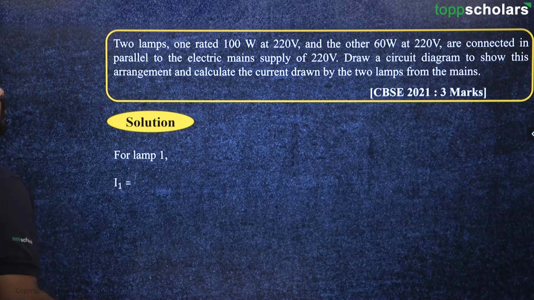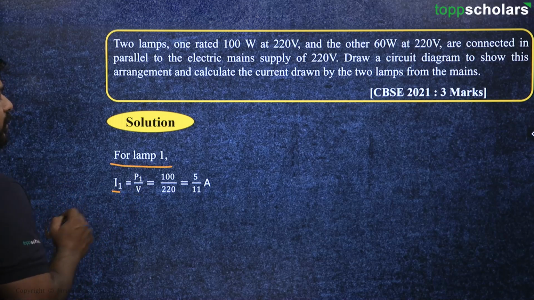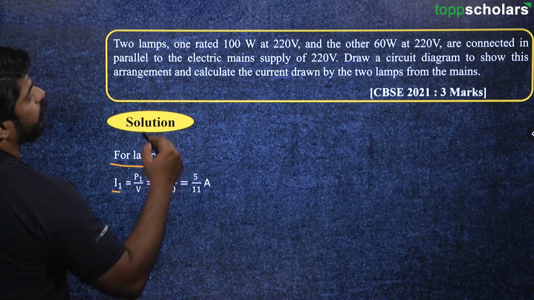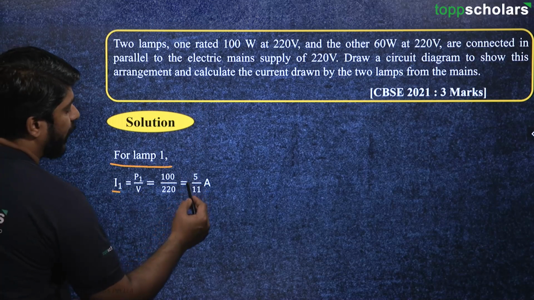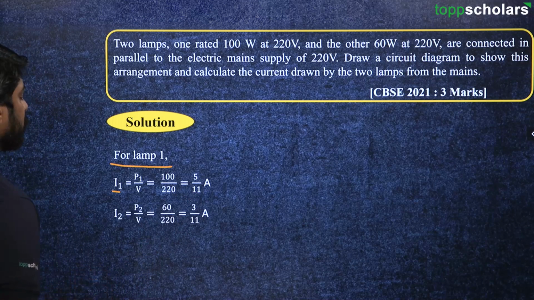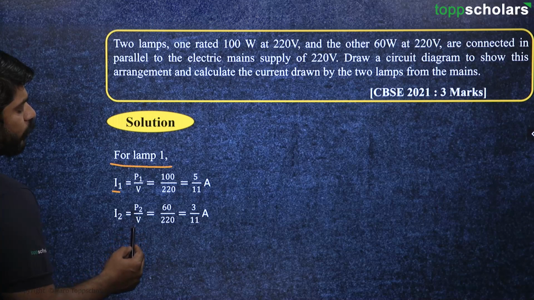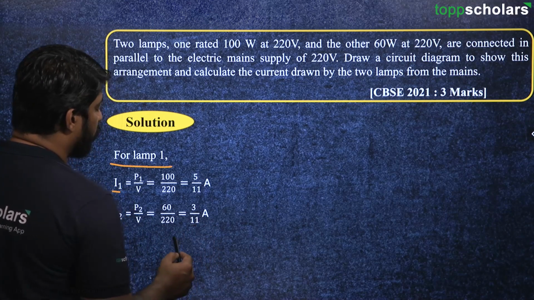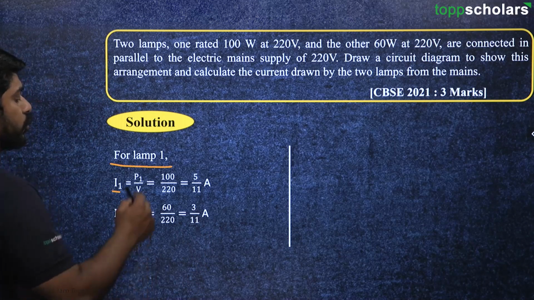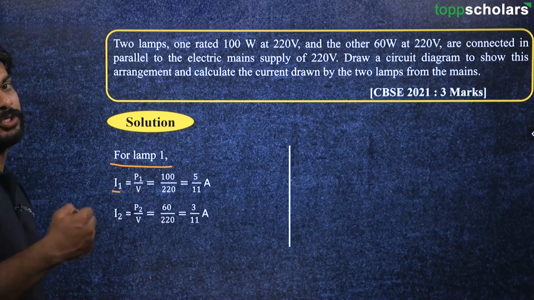For lamp 1, I1 is equal to P1 upon V, because V is common for both but power is different for both lamps. So this is 100 upon 220 and the current would be 5 upon 11. Then for lamp 2, I2 is equal to P2 upon V, which is equal to 60 upon 220, and it is equal to 3 upon 11 ampere. So this is the current passing through each of the bulbs.